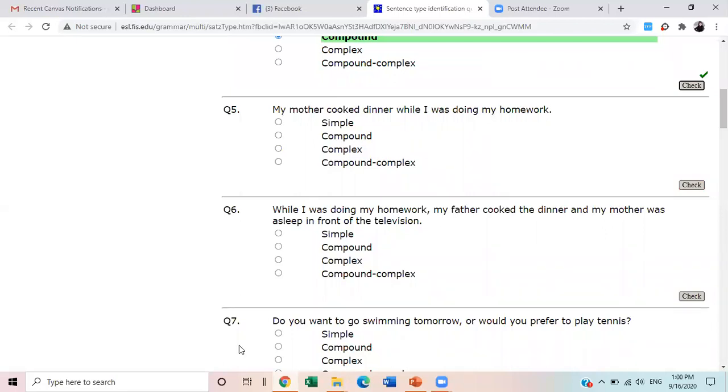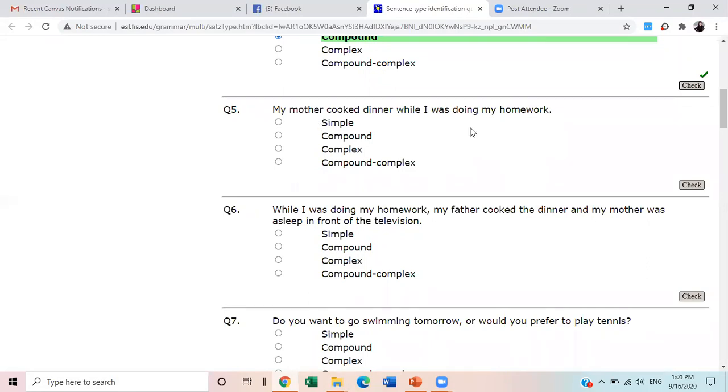We just studied that if you see FANBOYS words appearing in a sentence as connectors, then these are compound. But if you don't see that, you don't have to look at the words we shared in the previous session and just memorize them. Just forget it. Look at the sentence itself.